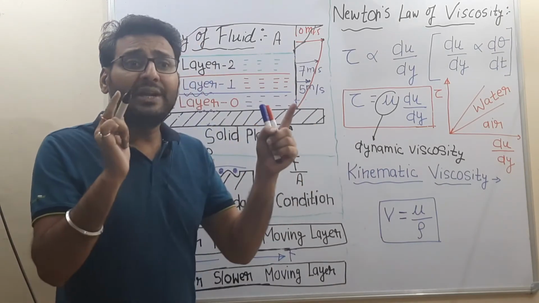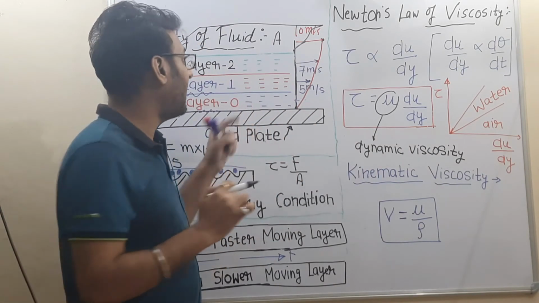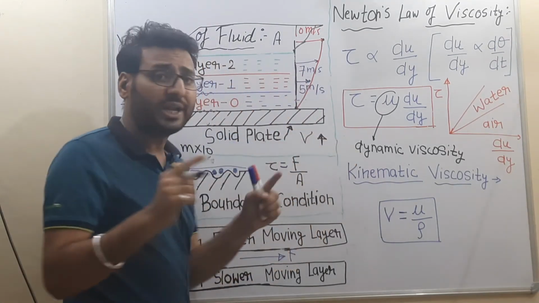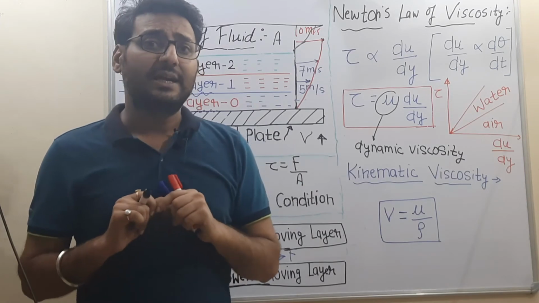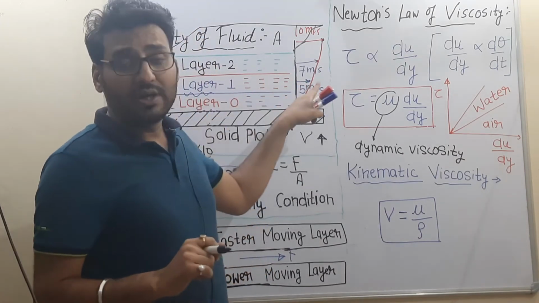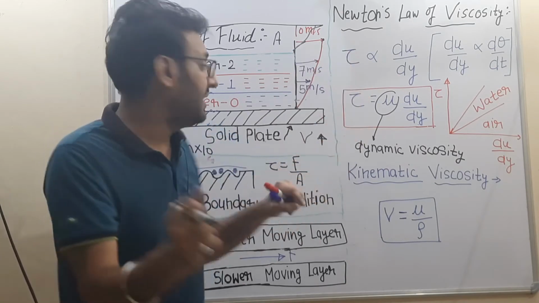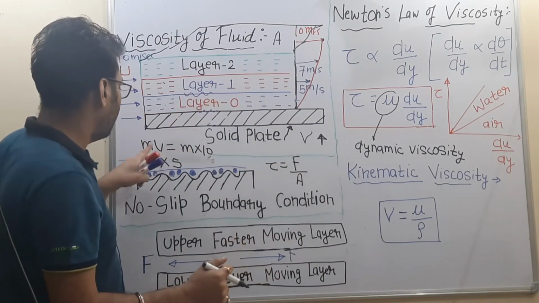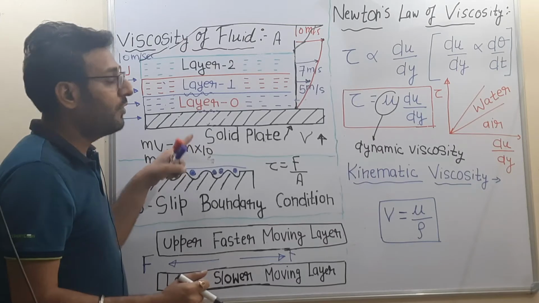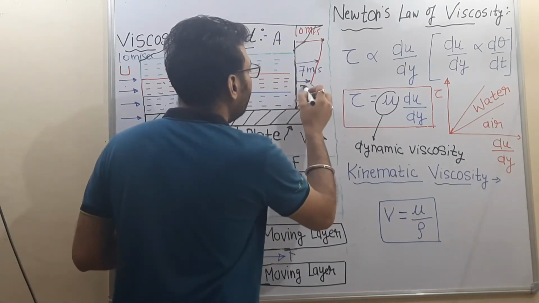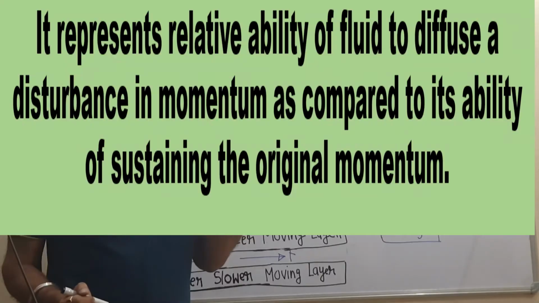If momentum diffusivity is very high, what does it mean? It means that the momentum of this layer will change by a larger amount. Initially the velocity of layer 1 is 10 meter per second. Now if mu is high, then it may become 2 meter per second. Now what is this momentum diffusivity showing?